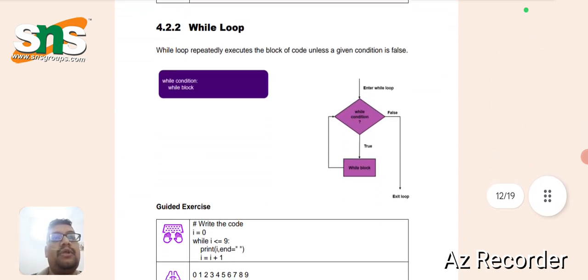While loop. A while loop repeatedly executes a block of code until the given condition is false. So the diagram shows: enter the loop, the while condition is checked. If false, it exits the loop. If true, it again goes back to the condition after executing the statements. So this is how a while loop executes.